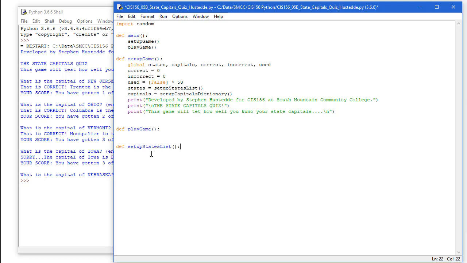No parameters again, but it is going to return a value. So I'm going to put in return there right away, so I don't forget to return a value. Then we're also going to create a function for setup capitals dictionary. And that's also going to return a value.